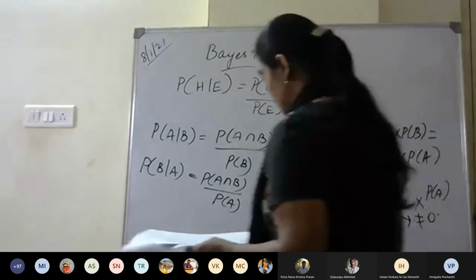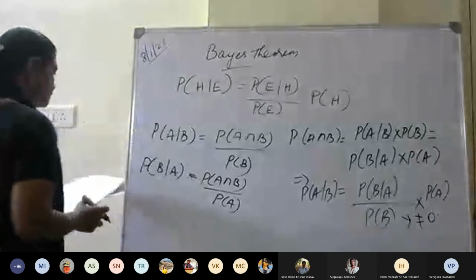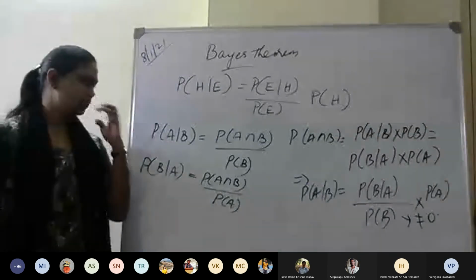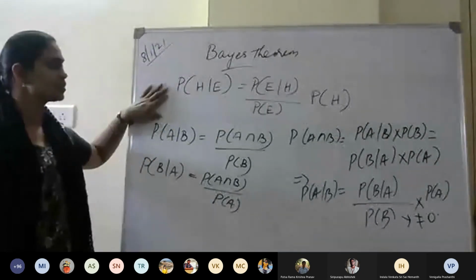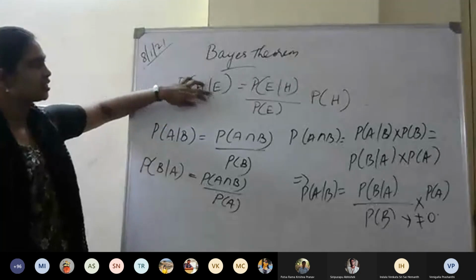I hope you can all see this. So this is the Bayes theorem formula. This H and E you can replace with A and B.